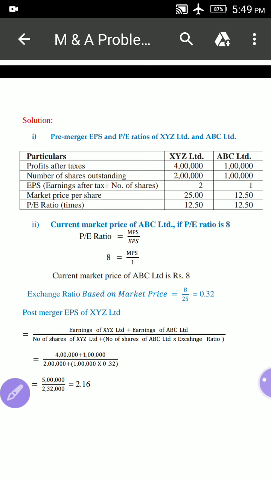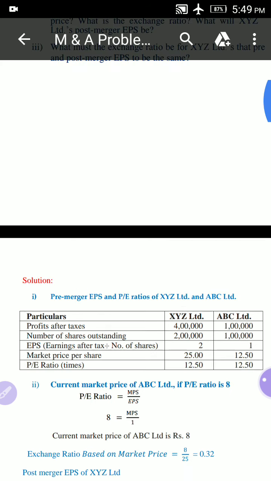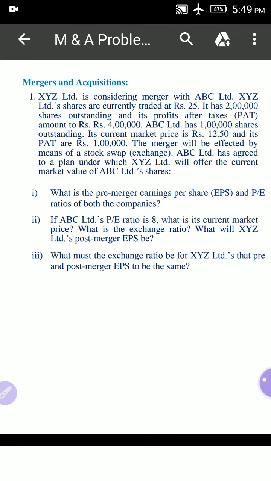Now see here, what is the post-merger EPS of XYZ Limited? In the given problem we have calculated the current market price, and the exchange ratio is 0.32.